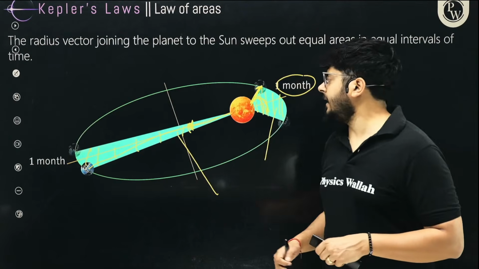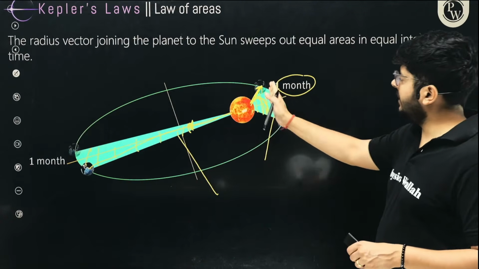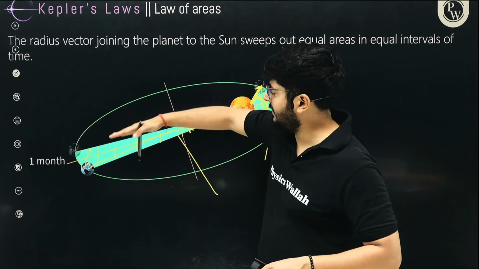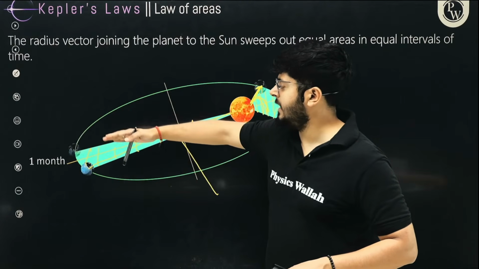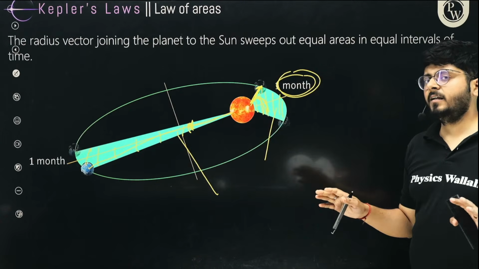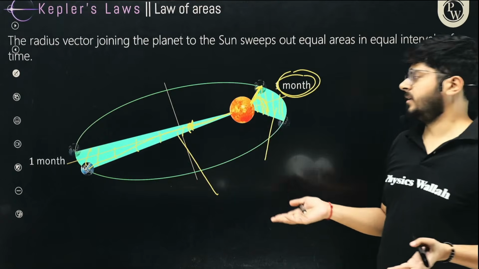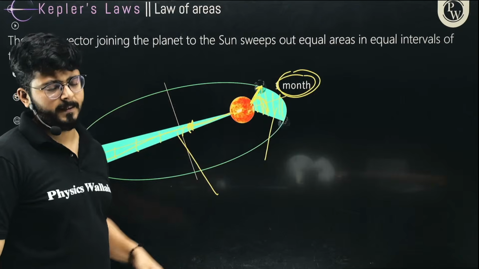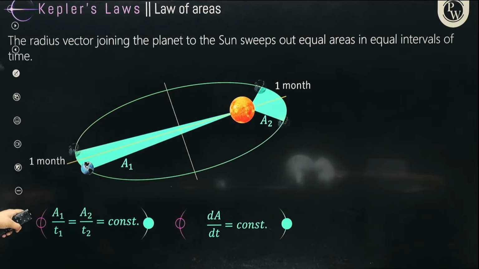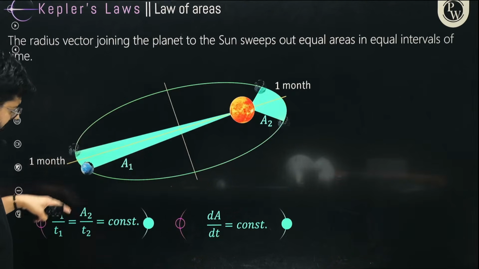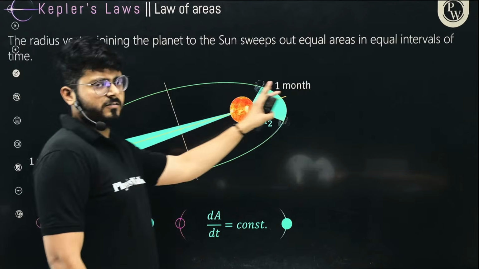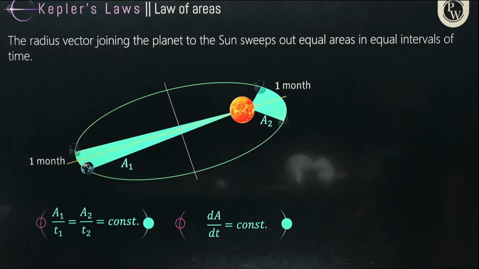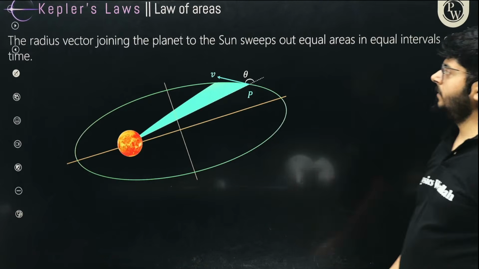Very weird stuff, right? He said that the angles are not the same, but the area swept by the line joining sun and planet in the same time is exactly the same. He called that aerial velocity, the area swept by the line joining the sun and planet. And he said that aerial velocity, area covered per unit time, A1 upon T1 is the same as A2 upon T2, that is constant. Area covered by the radius vector per unit time is the same. This is the second law.